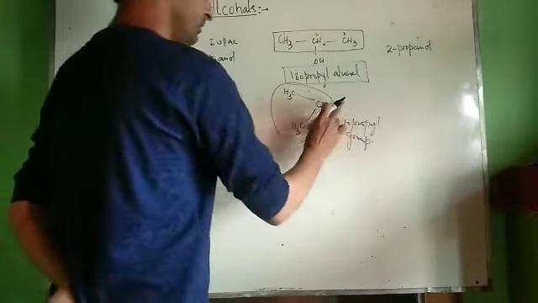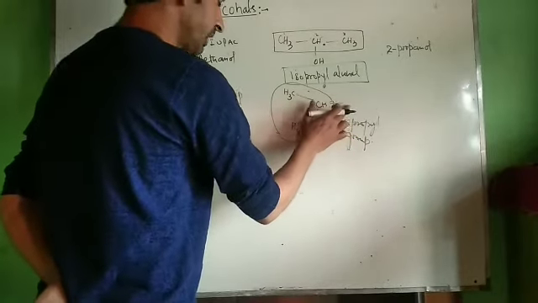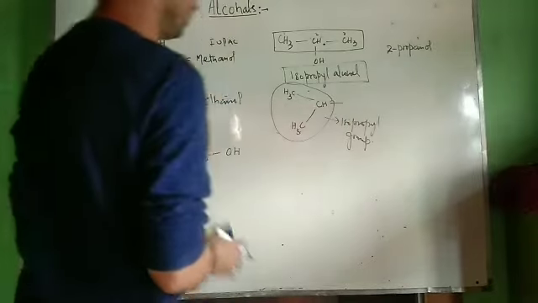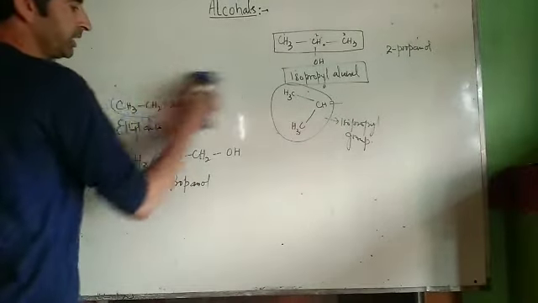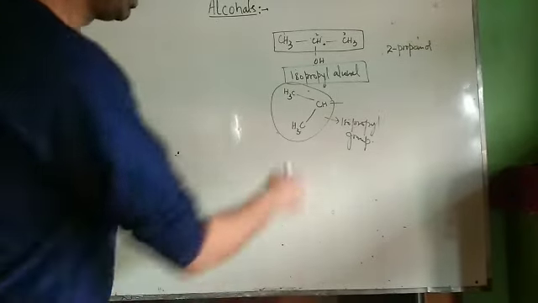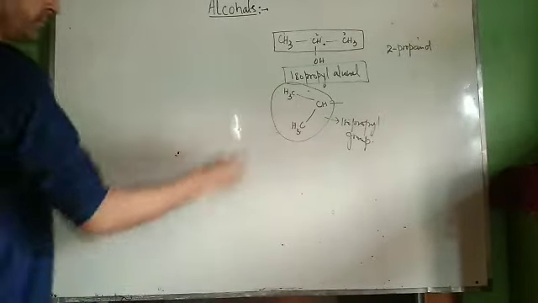Now if here we have a halogen, then it will be called isopropyl halide. If OH, then it's called isopropyl alcohol. Now this is one important example which you have to remember. The common name of this compound is very important.